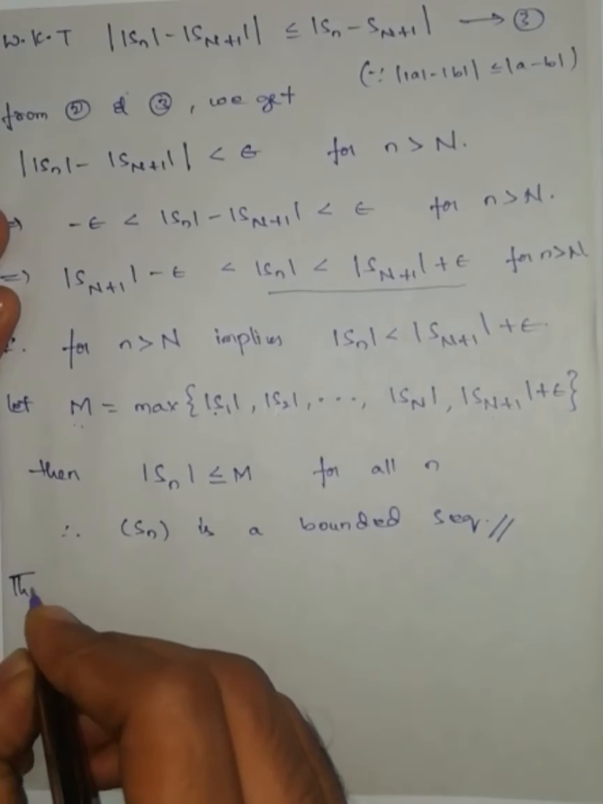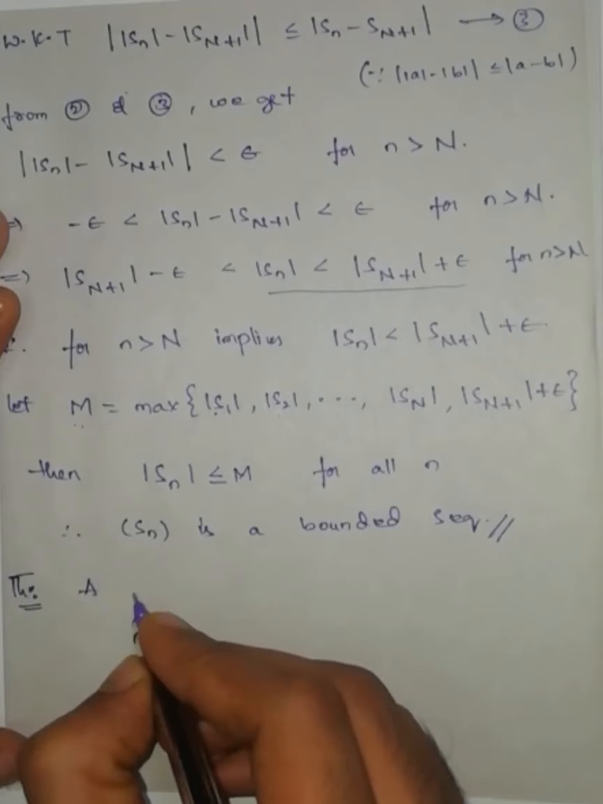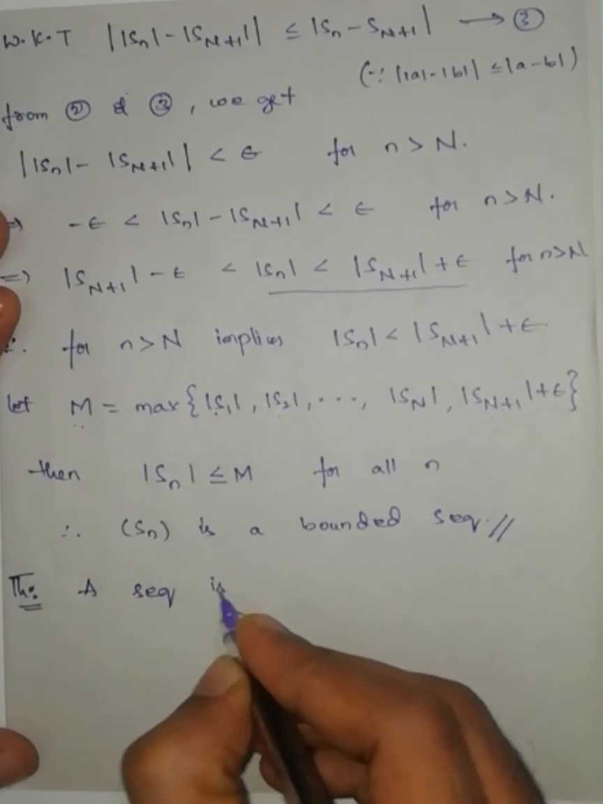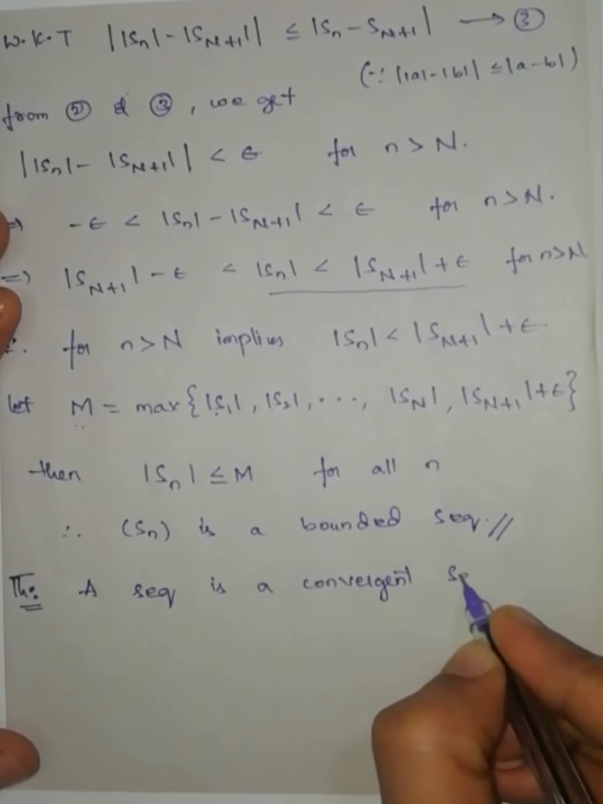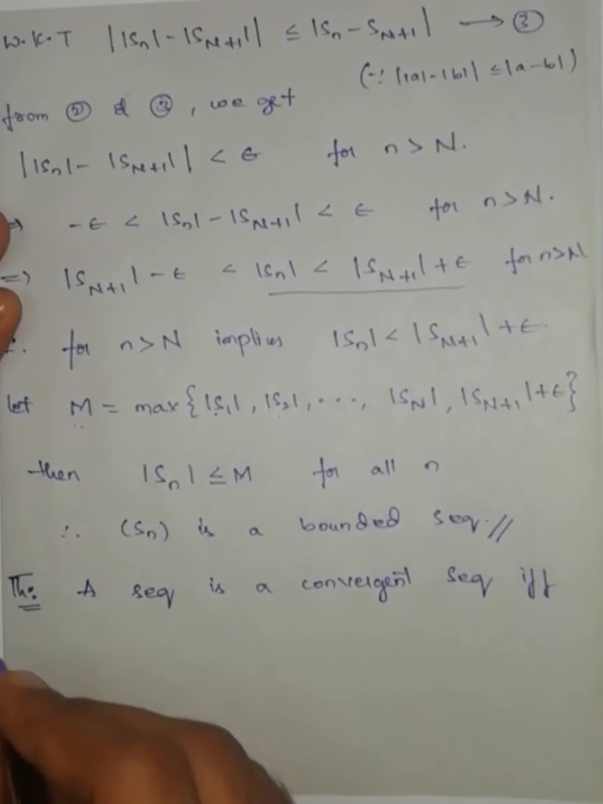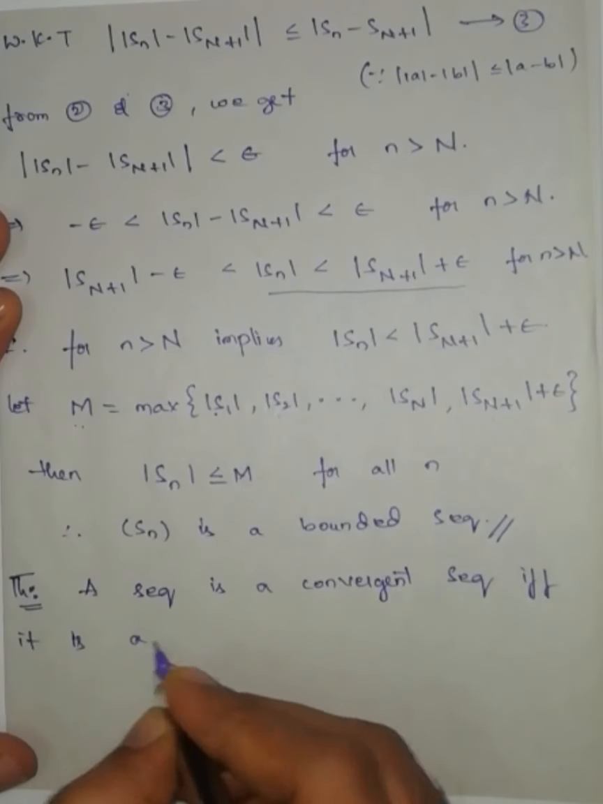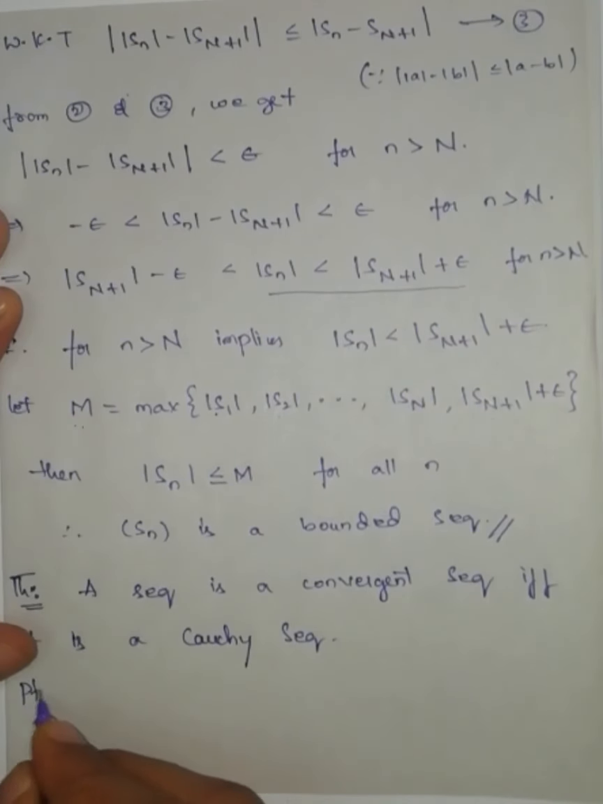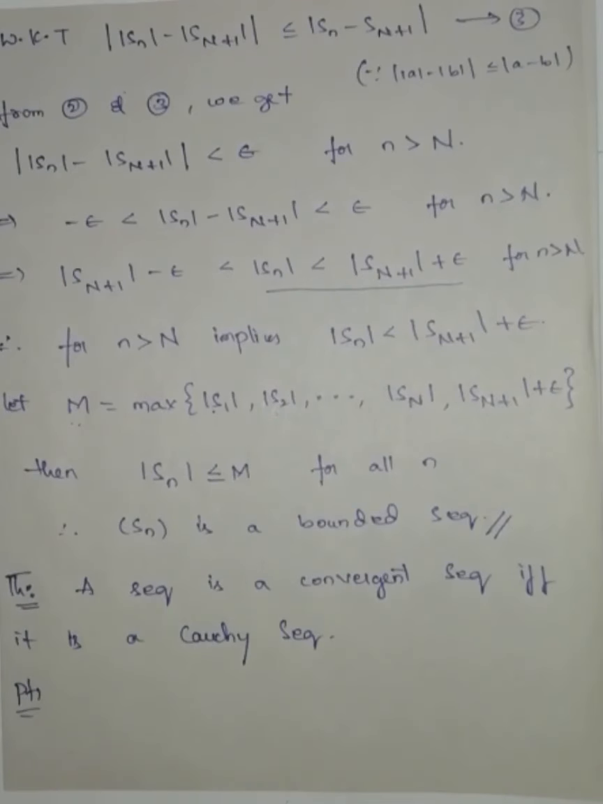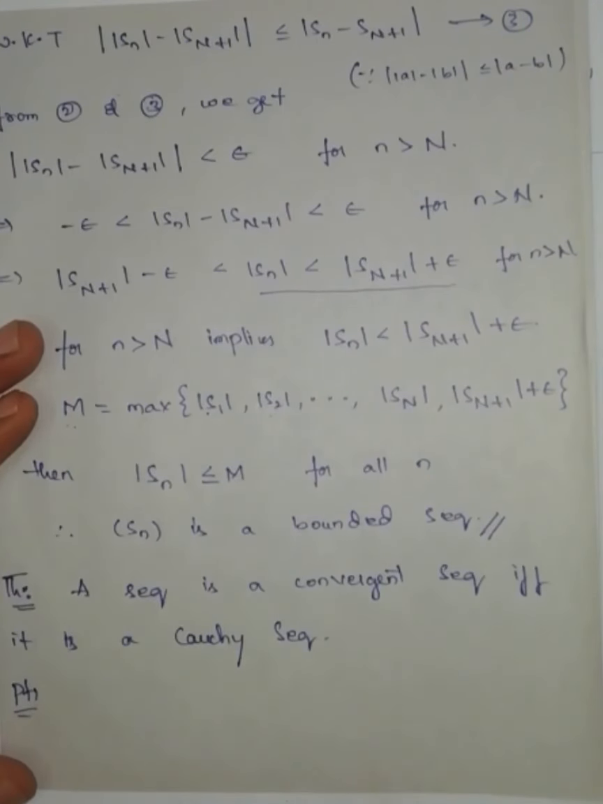Now the next theorem. A sequence is a convergent sequence if and only if it is a Cauchy sequence. Proof: any sequence is convergent if and only if it is a Cauchy sequence. If it is a Cauchy, it will be a convergent. If it is a convergent, it should be a Cauchy. So first let us take a sequence that is convergent and we will prove this one is a Cauchy.